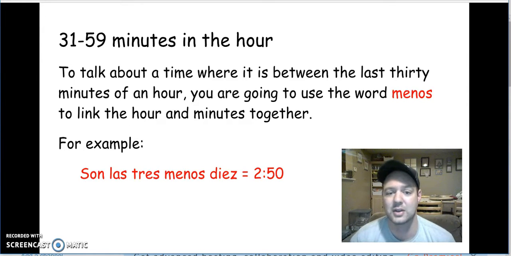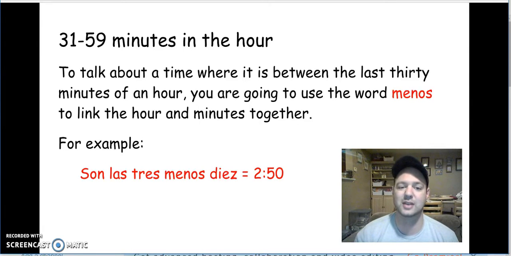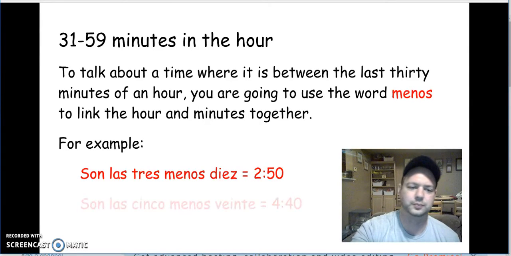That is the time. So whenever I look at 2:50, I need to take 2 and go to the next hour up. 3. Son las 3. And then I have 10 minutes difference between 50 and the next hour up, right? So son las 3 menos 10. 2:50.